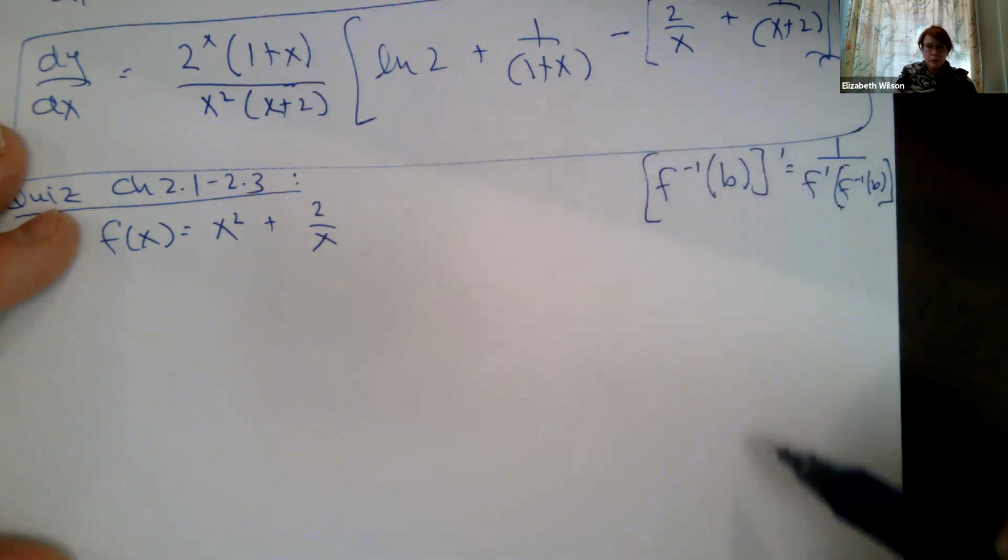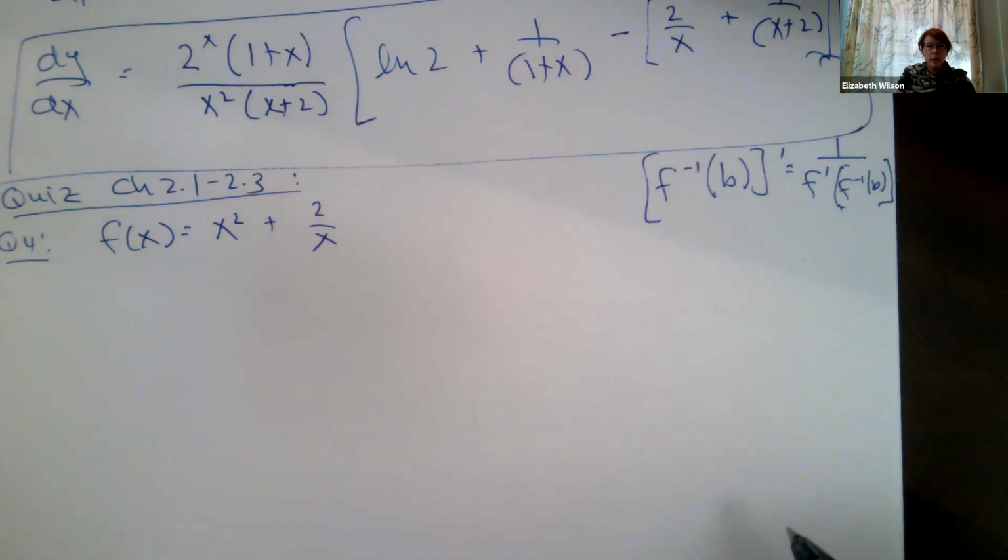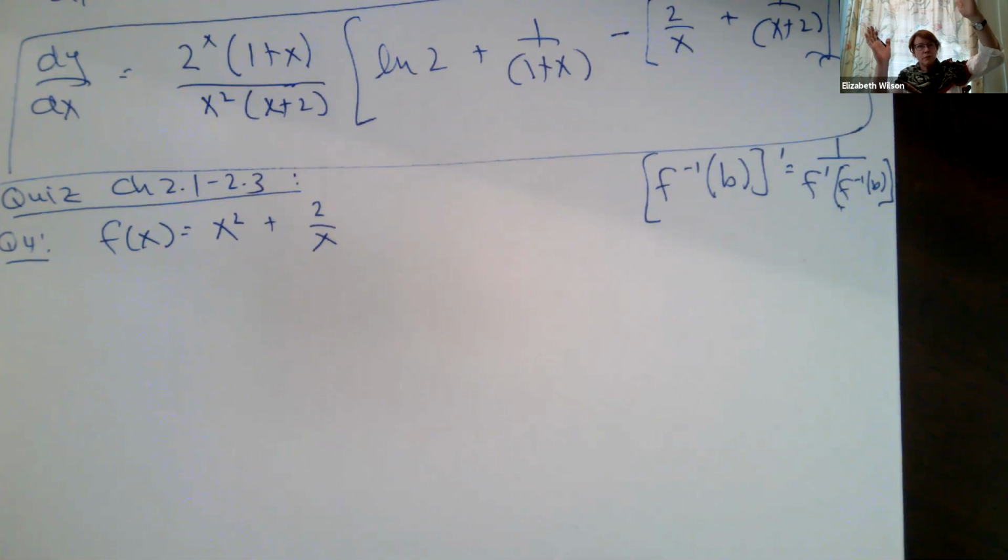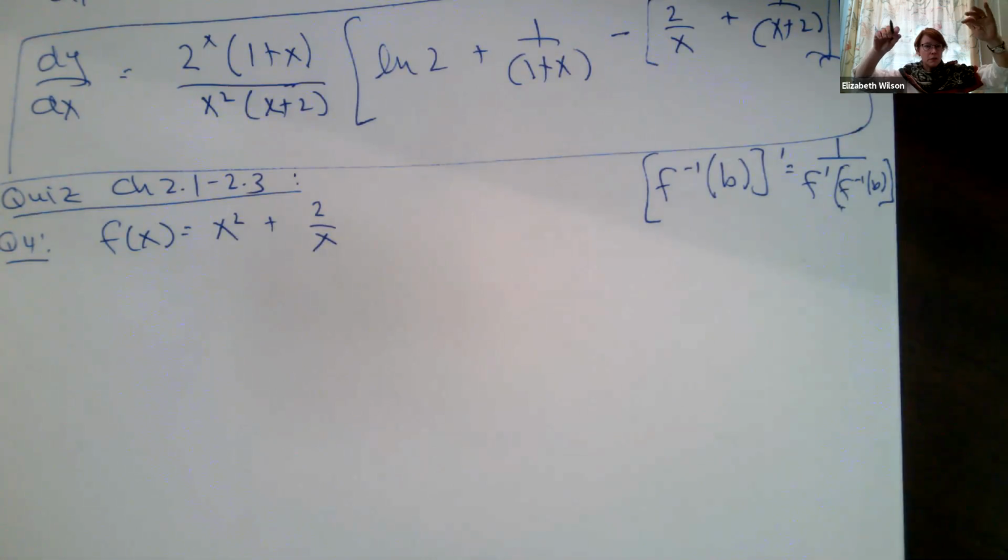Now, most of you got this point. You remember going back when we did this in class, we did a nice graph of the function and a graph of the inverse. We talked about the derivative at a particular point, an xy point. We drew that tangent line and we found the corresponding point on our inverse, where we switched the x and the y. So to find the derivative of our inverse at that particular point, we needed to find the corresponding point on our function and then exploit the relationship of the derivatives and the relationship of the inverse functions together.